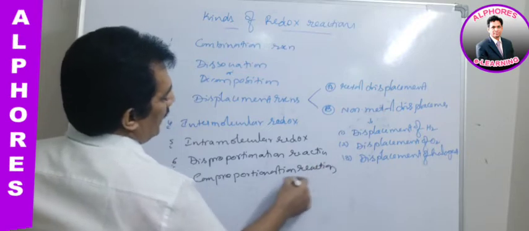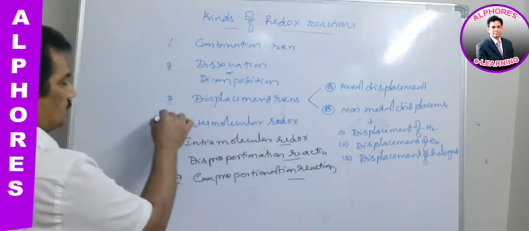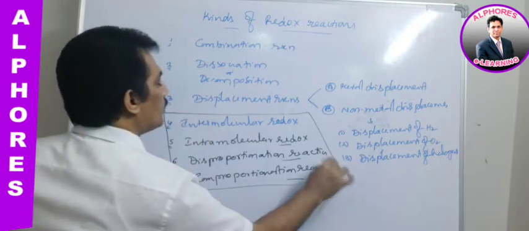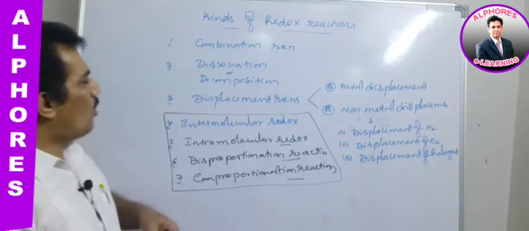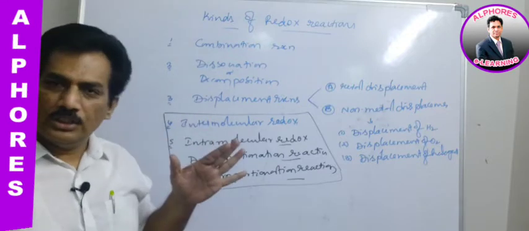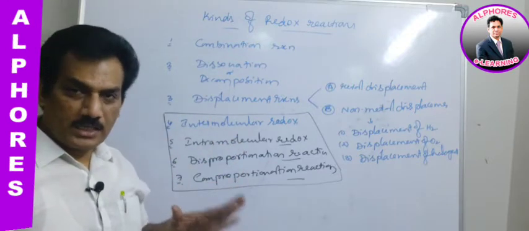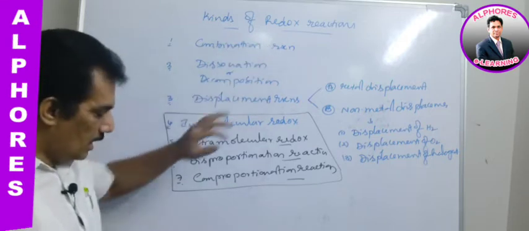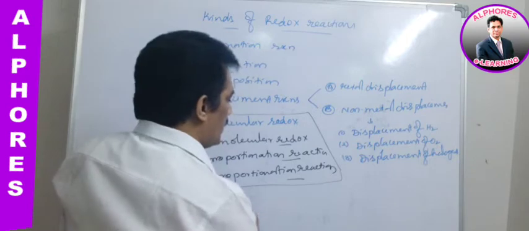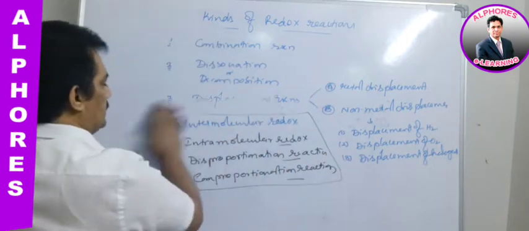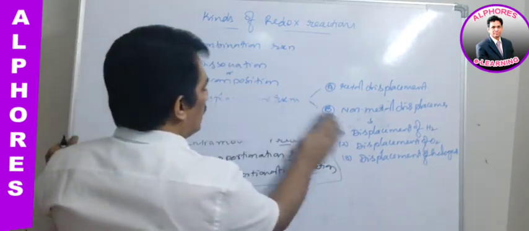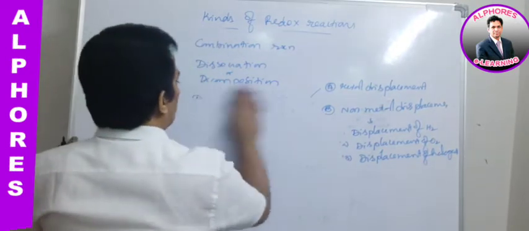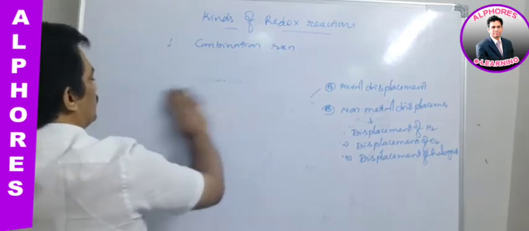These are the different kinds of reactions we have to discuss from here onwards. In all these reactions, both oxidation and reduction take place simultaneously. We discussed the earlier ones with suitable examples, and now let us move to the remaining four types of redox reactions: intermolecular, intramolecular, disproportionation and comproportionation.